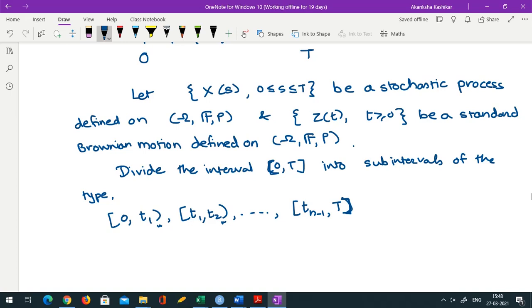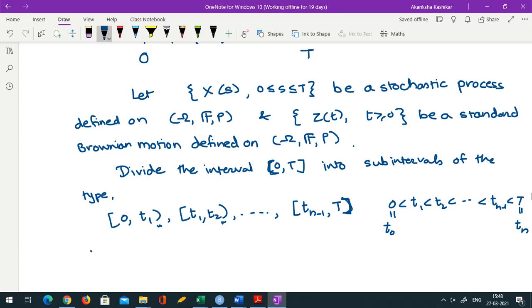Okay, so all these intervals are disjoint, and of course 0 has to be strictly less than t1, strictly less than t2, and so on, t(n-1), capital T. So this 0 can actually be called t0, and capital T can actually be called tn. Okay, so we have divided the 0 to T interval into these parts.